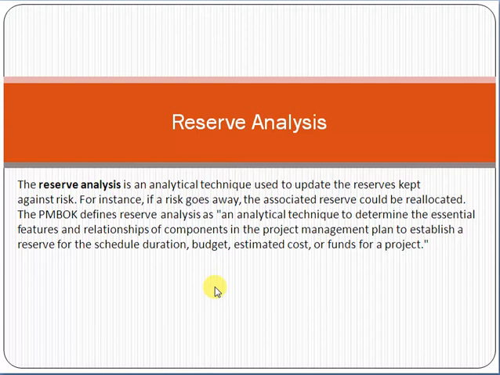First of all, if you understand the concept of project, we must also discuss risk. Friend, risk is an uncertain condition of a project which can positively or negatively impact the project. That is called risk.